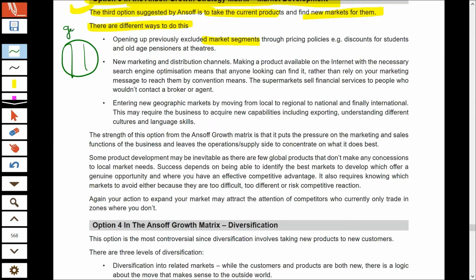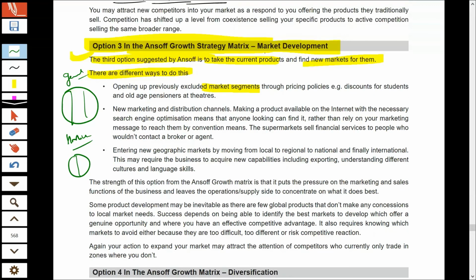For example, the garment market can be divided into different segments: children, adult, and old. Or it can be divided on the basis of age also, on the basis of gender also. So these are different markets. We can take the example of Horlicks. Horlicks was previously selling the product only for children, the children's Horlicks, the chocolate drink. But now they have entered into a new market segment. They are now selling women's Horlicks. This is also a category of market development.